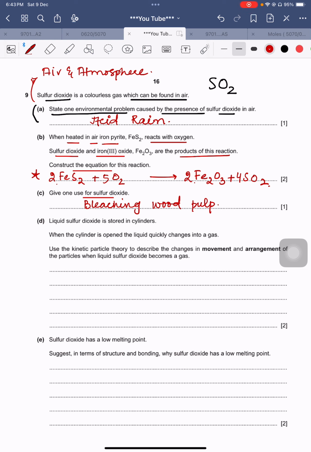We have to write the balanced equation for basically FeS2, and we have to write it with oxygen. Okay, so with oxygen, what will be the product? We have just written this already, and this is Fe2O3 and SO2. Okay, so basically we should know how many oxygens are there.